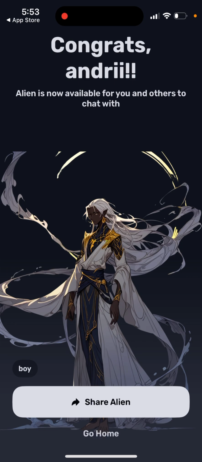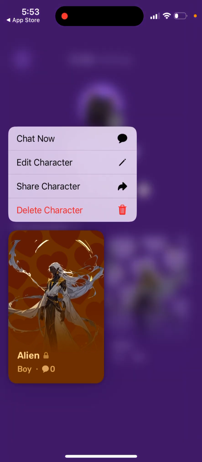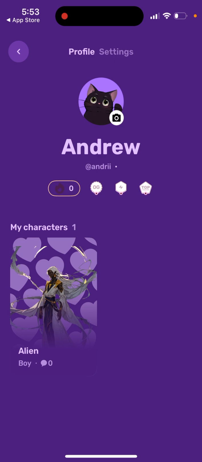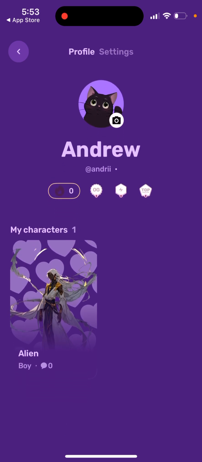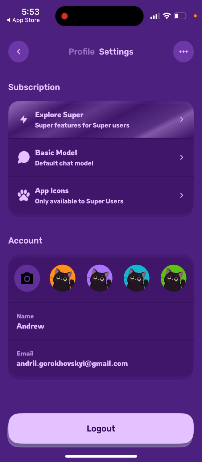So now you just have it. Now you can see one of those is private, and you can also delete a character just like that. And there you have it. So now you have a character, and then maybe we'll see some stats and analytics.